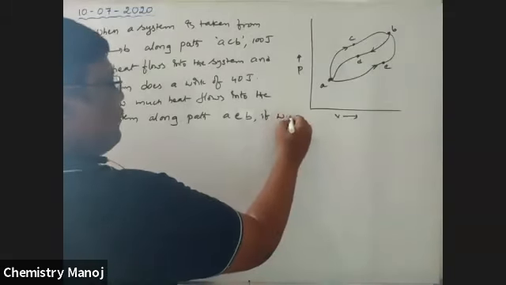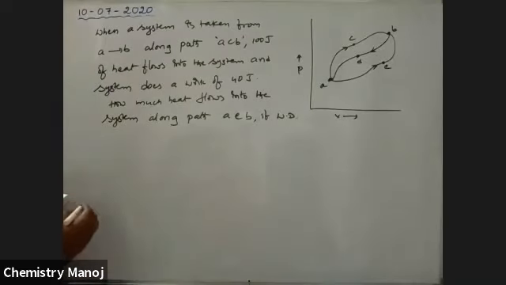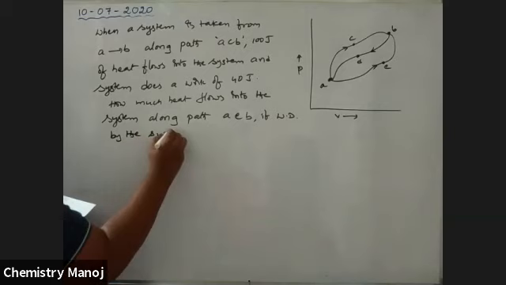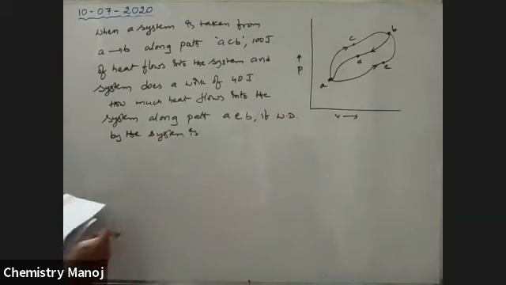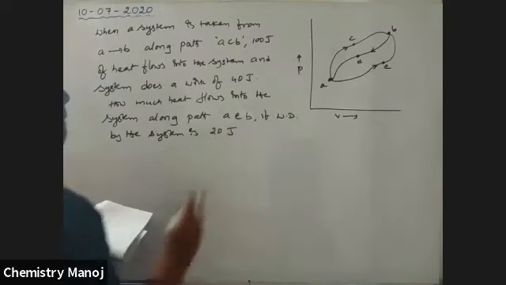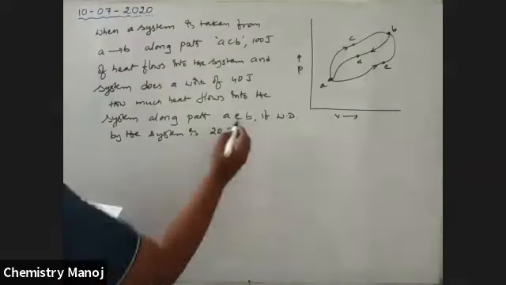If the work done by the system is 20 joules.